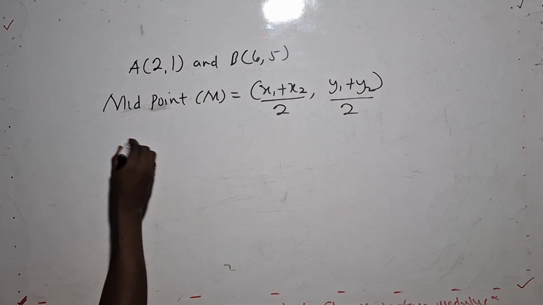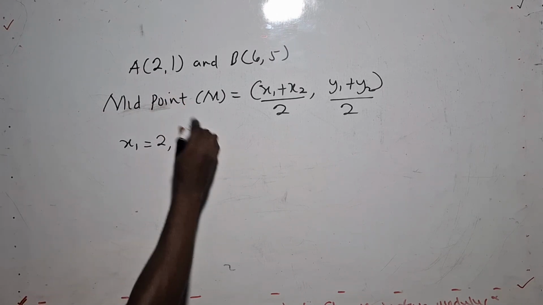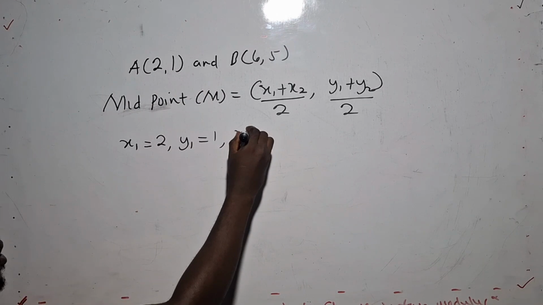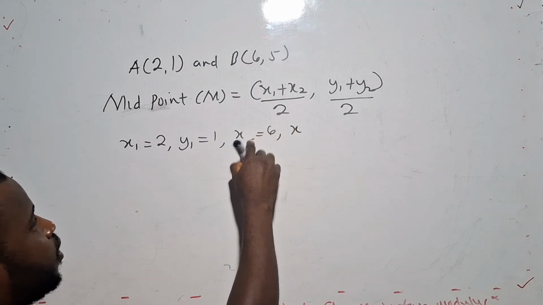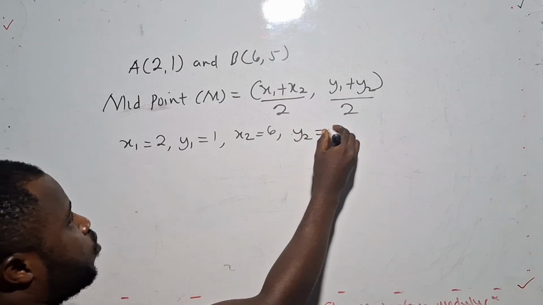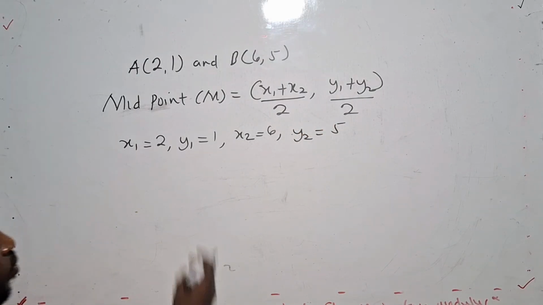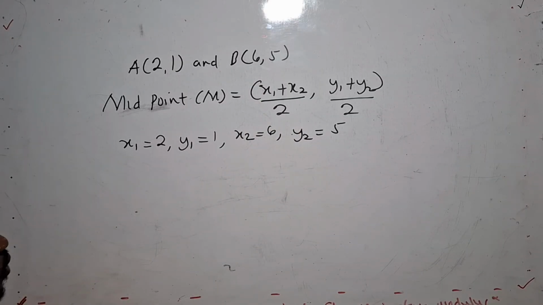Now according to the question, what is our x1? x1 is 2, then y1 is what? 1. Then I have x2, which is 6, then I have y2, which is 5. Now looking at this, we can put it back into the formula.